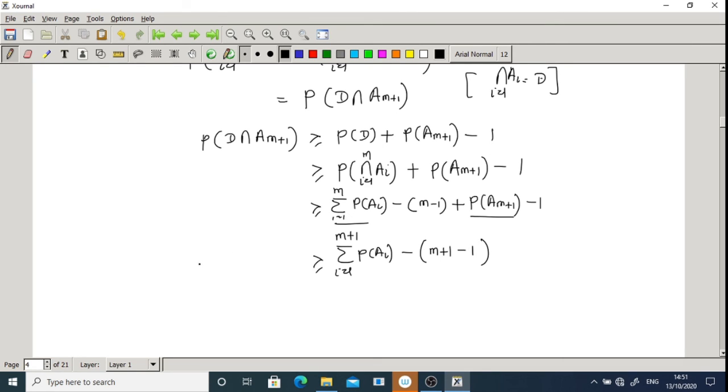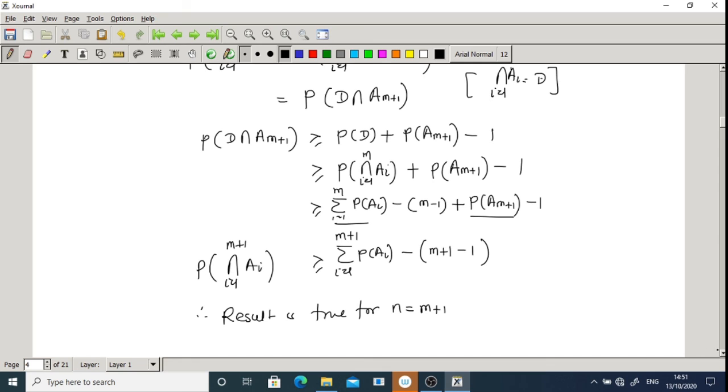So this is my probability of intersection over i going from 1 to m plus 1 of ai. So here m plus 1, m plus 1, m plus 1. Therefore the result is true for n is equal to m plus 1.